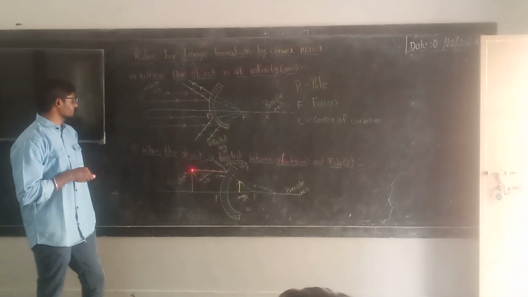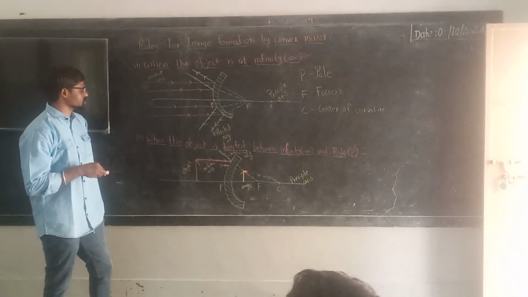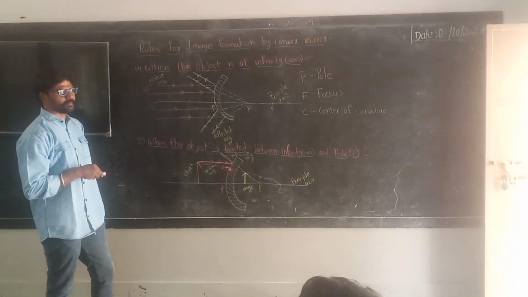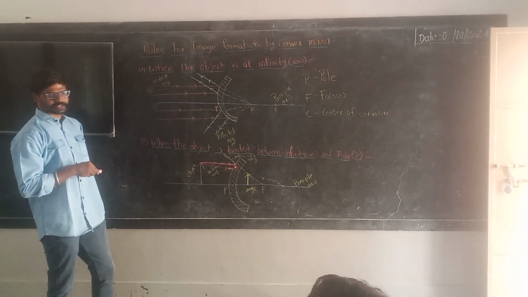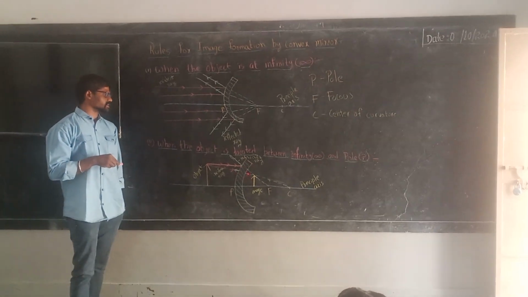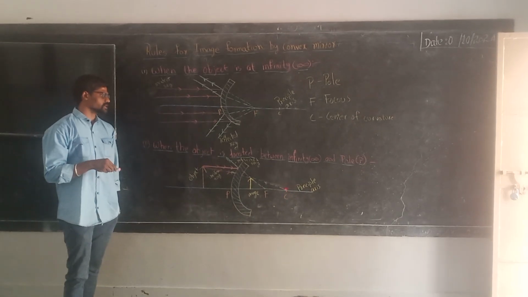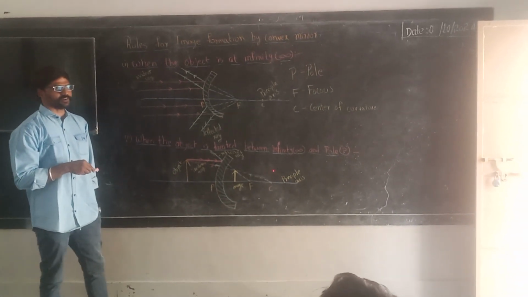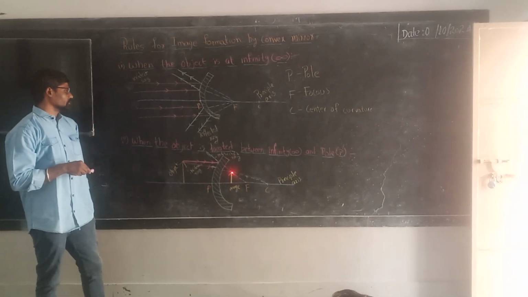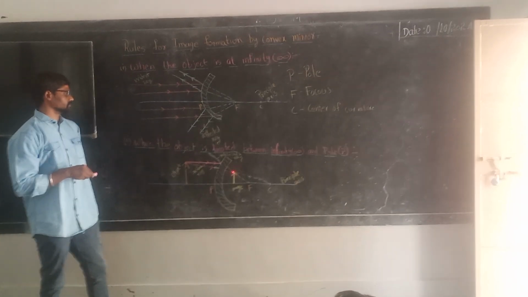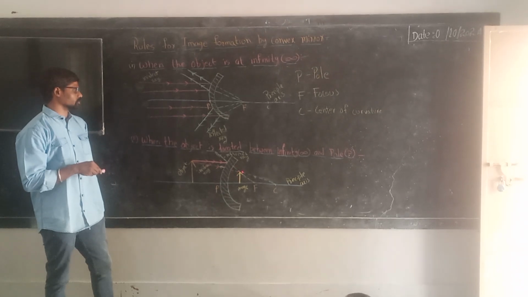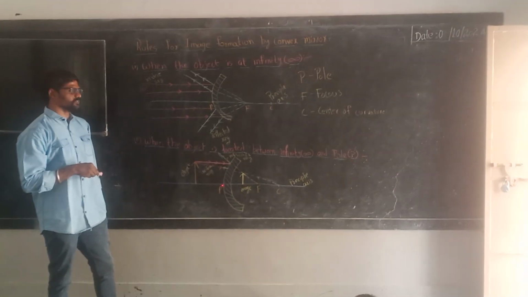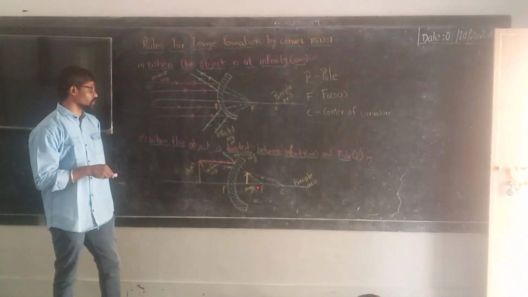So the second incident ray passing through the center of curvature, what will happen? It will also diverge, and if you draw extension lines, they will pass through the same center of curvature. So where will they meet? They will meet in between pole and focus.